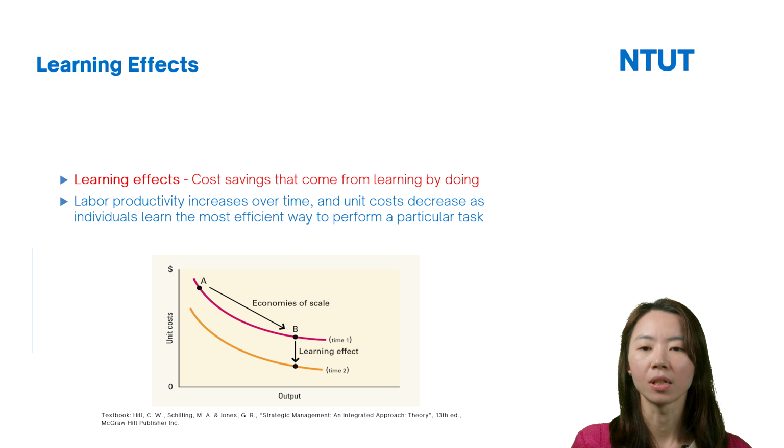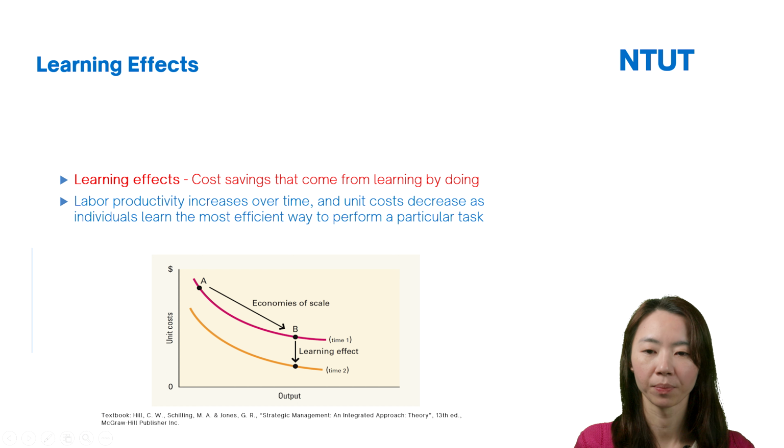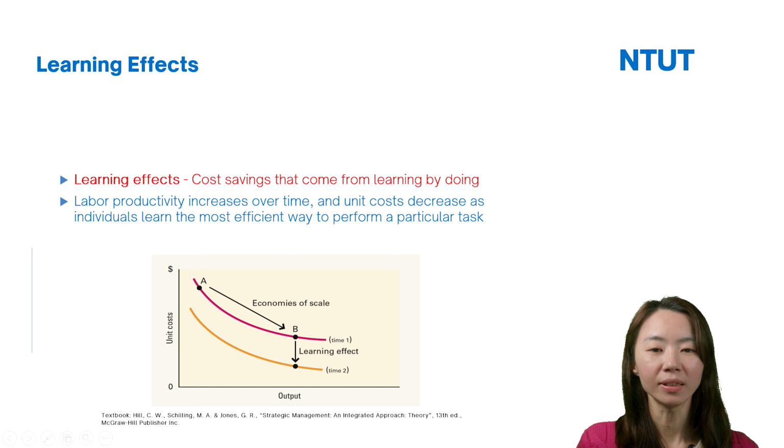From the figure, do you see the red line? This is time one, and the two dimensions are the unit cost and the output. The red line from point A to point B means economies of scale, because the unit cost reduces associated with the larger output. Do you see the yellow line? The yellow line is time two.